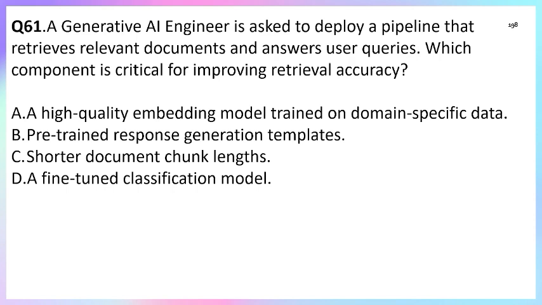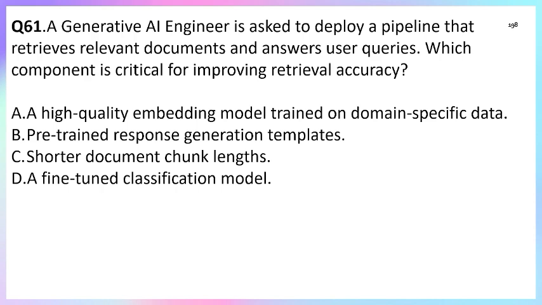Option A is a high quality embedding model trained on domain specific data. B, pre-trained response generation template. C, shorter document chunk length. D, a fine-tuned classification model. So the correct answer is option A, a high quality embedding model trained on the domain